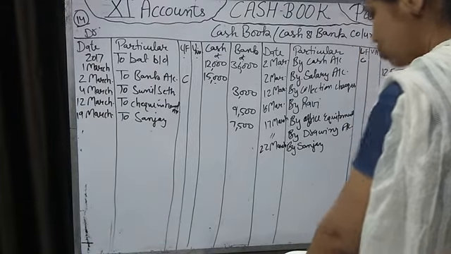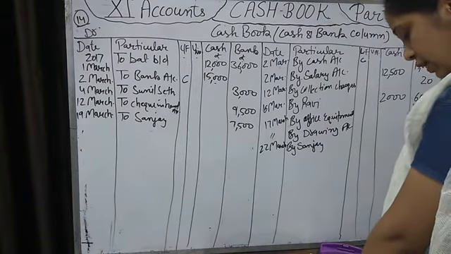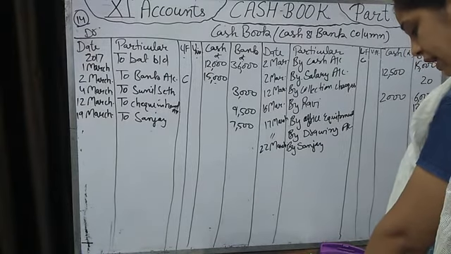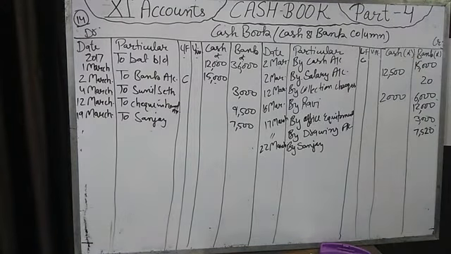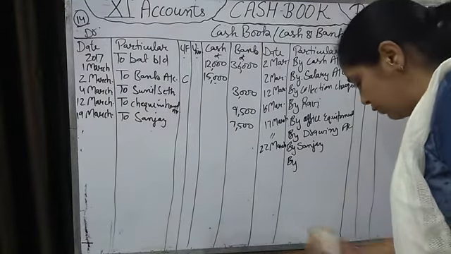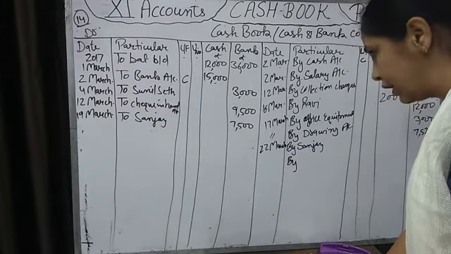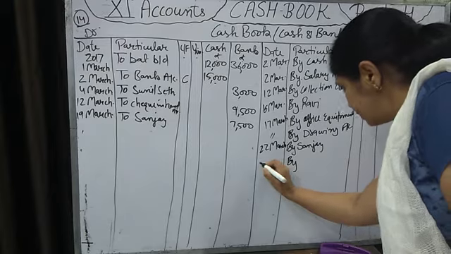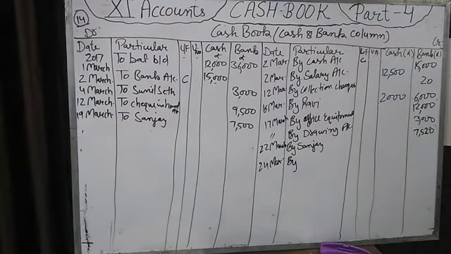Now next journal entry is on 24 March. Issue a check. Issue a check means we have given a check. To whom we have given a check? To Ashok as an advance against our order of furniture worth rupees 5,000. We had ordered furniture of 5,000, but we have given 3,000 in advance for furniture. On which date? It's on 24 March.